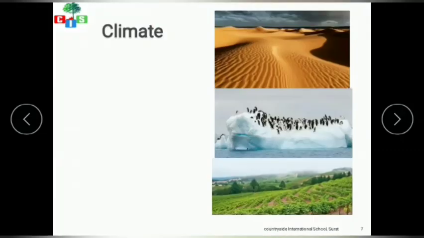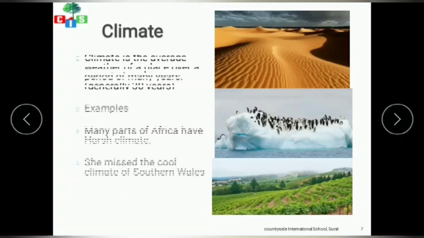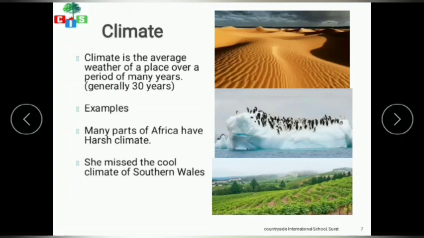Now what is climate? See the pictures. Here there is a picture of a desert. It shows that the desert has a hot climate, and in the other picture we can see that there is a cold climate. So what is climate? Climate is the average weather of a place over a period of many years. And how many years? Generally 30 years and more. For example, we can say that many parts of Africa have a harsh climate, or that places nearer to the equator have a hot climate.